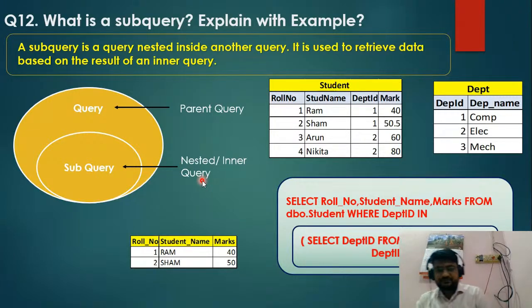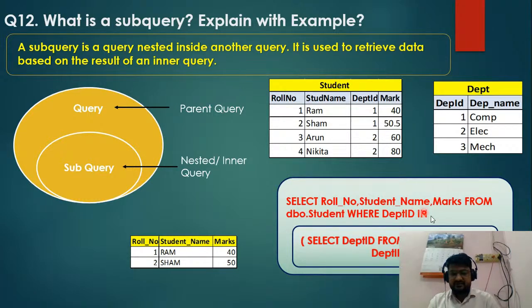For example, take the student and department tables. We write a query like this: select roll number, student name and marks from student where department id in. After that, when we execute it, the subquery is executed first. In the subquery: select department id from dbo.department where department id equals 1.